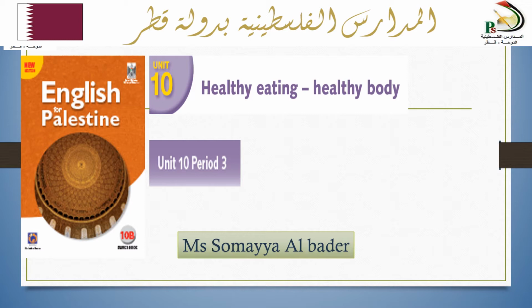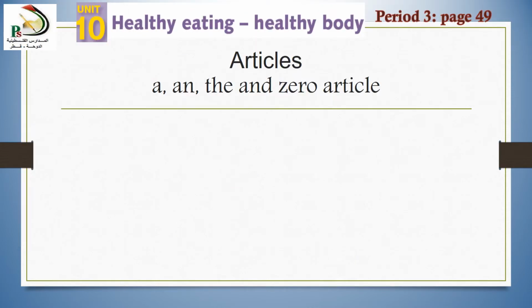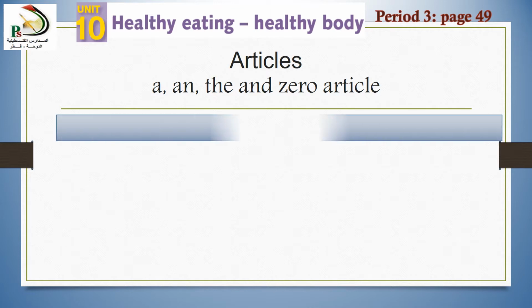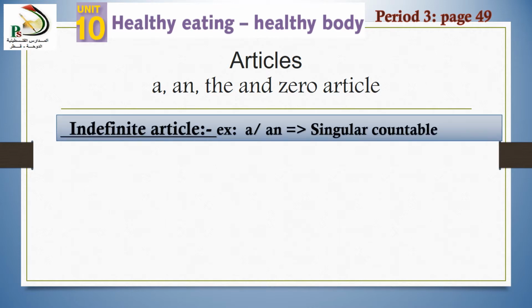Today I present for you period 3 from unit 10. The title of our lesson is Articles. We all know that there are 3 types of articles. The first one is indefinite articles, and these indefinite articles divide into articles a and an.